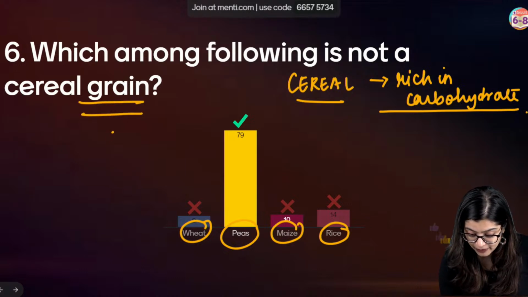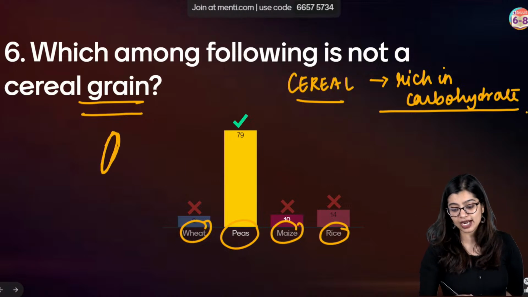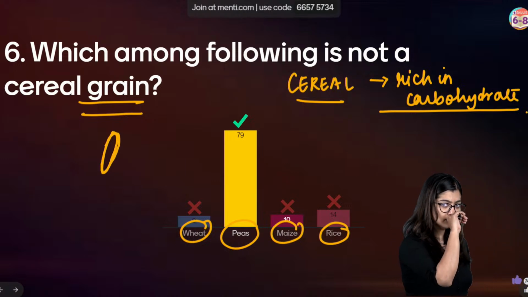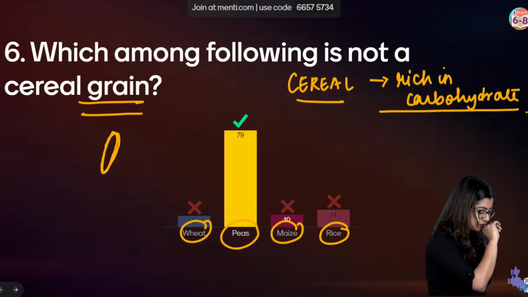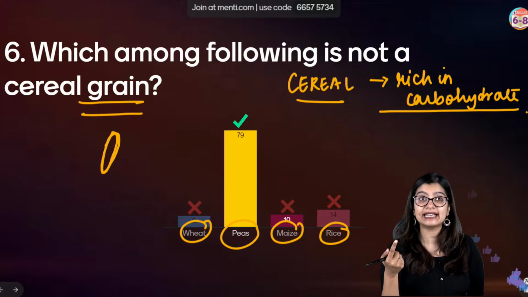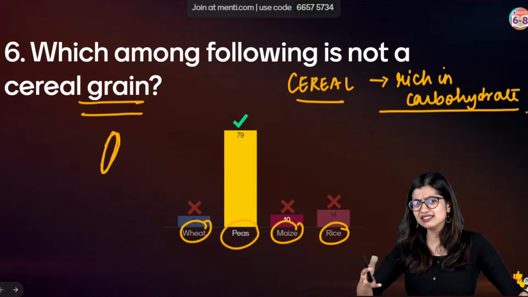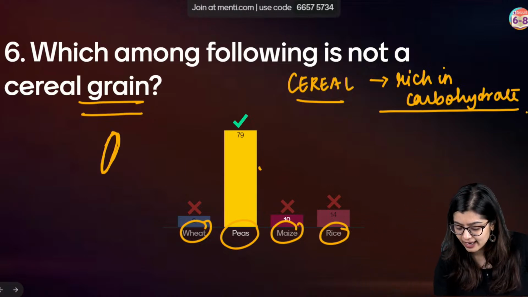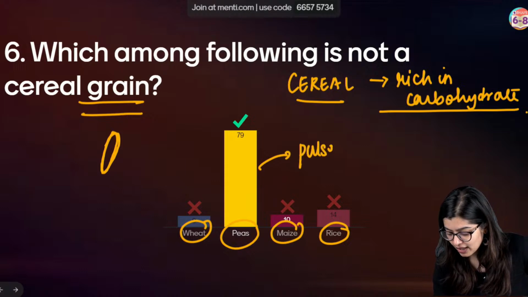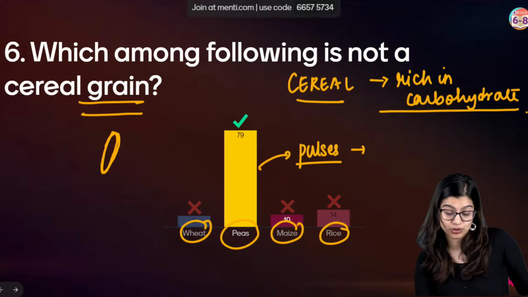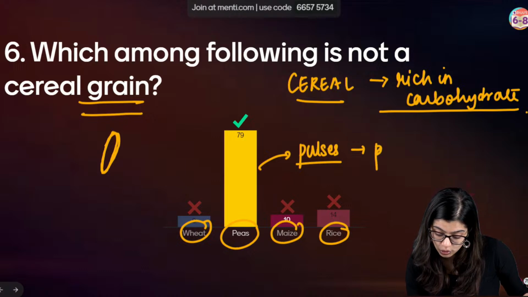We use the grain where we have a hard covering around the seed, right? While in the case of peas, chickpea, dry pulses and all of that, they come under the category of pulses. Now, pulses are those seeds or grains that are mainly rich sources of protein, right?